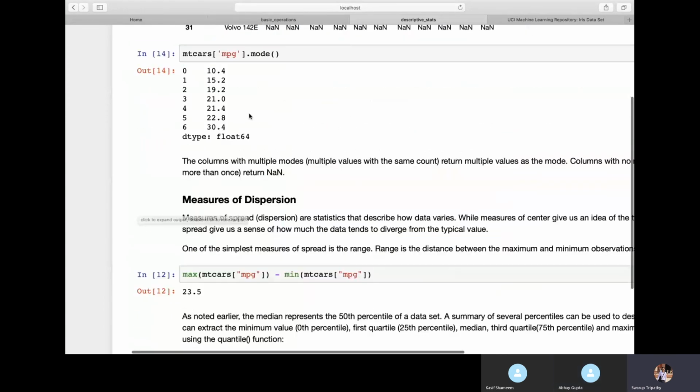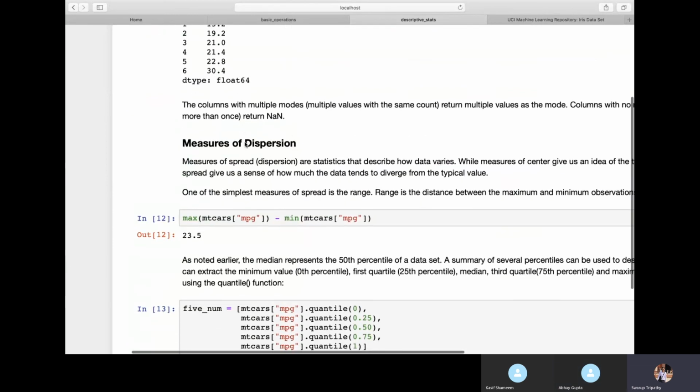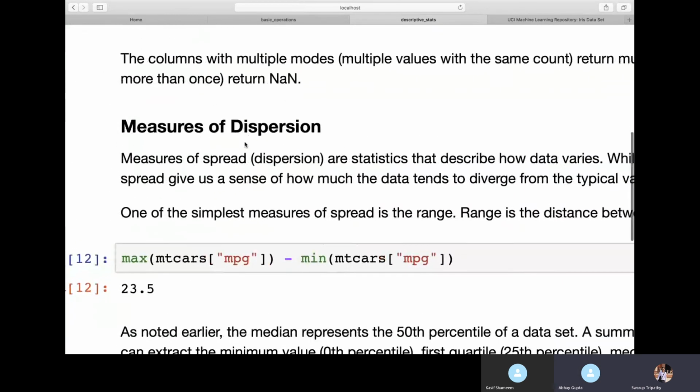Mode we have already found yesterday. So next we'll see measure of dispersion. So here we'll see the measure of dispersion for MPG. That is, we'll find out the range between our values for miles per gallon. So we get a range of 23.5. So this is our first measure of dispersion. You can try finding out the range of the values. Range means maximum minus minimum, right? Yes.